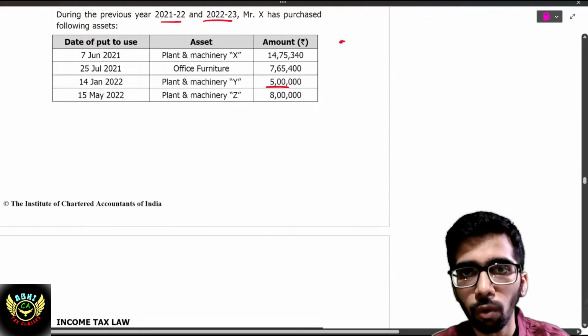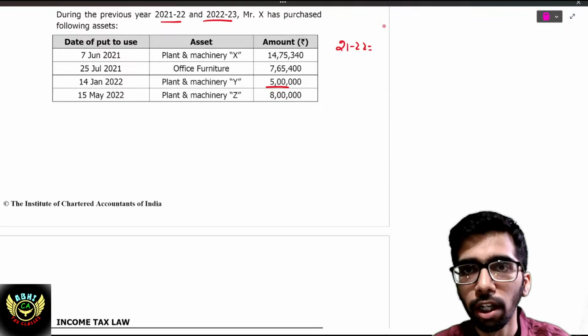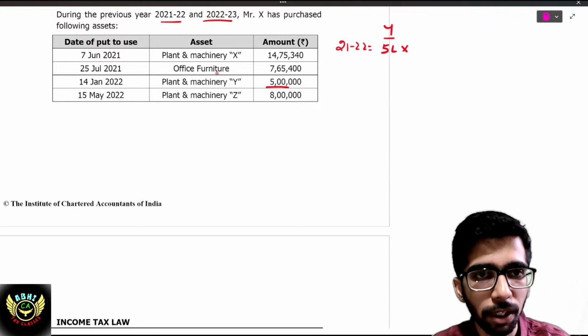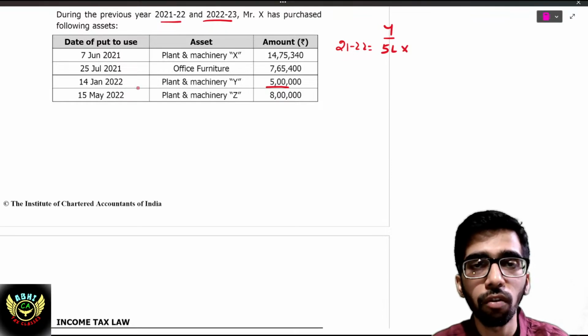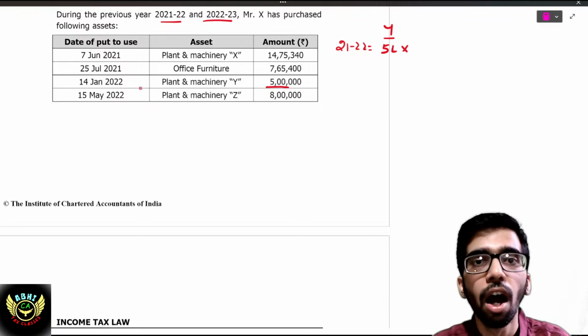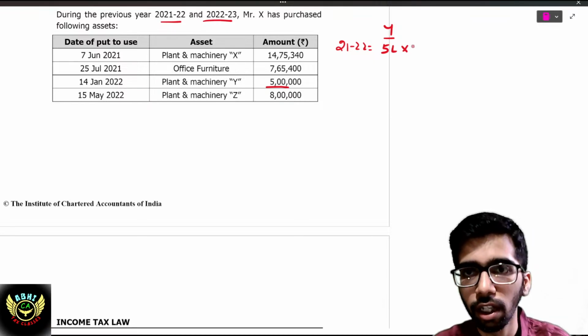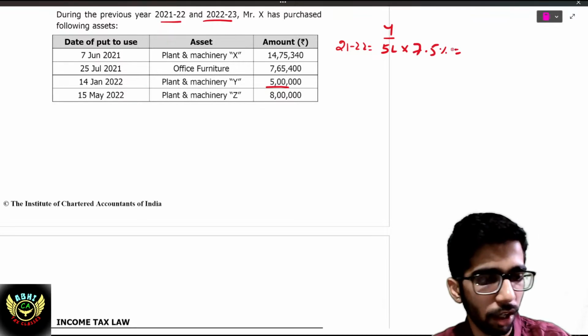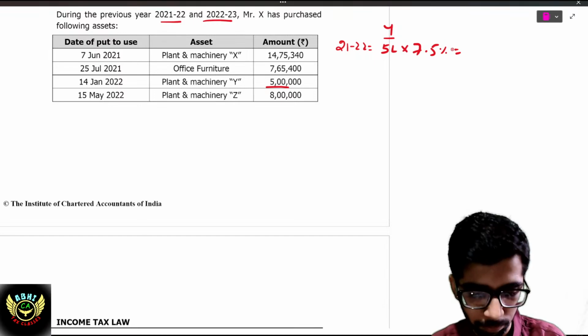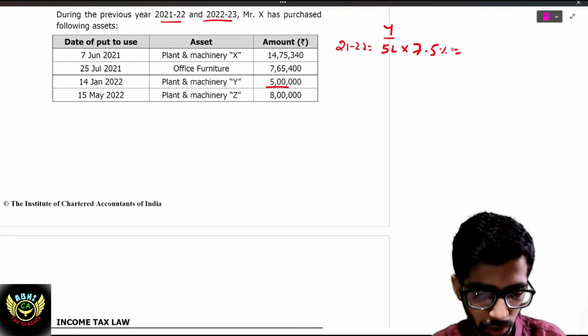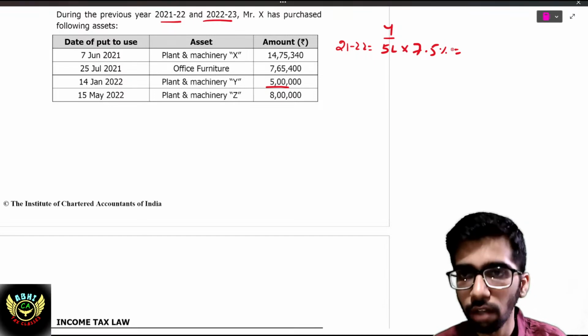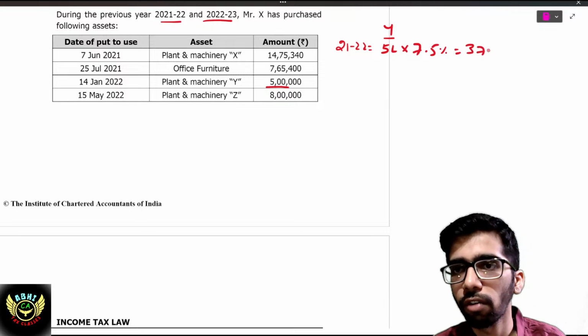During 21-22, plant Y, 5 lakh. It has been purchased on or after 4th October 2021, so half rate depreciation will be given. That is 15%, half of it is 7.5%. 5 lakh into 0.075 is 37,500.